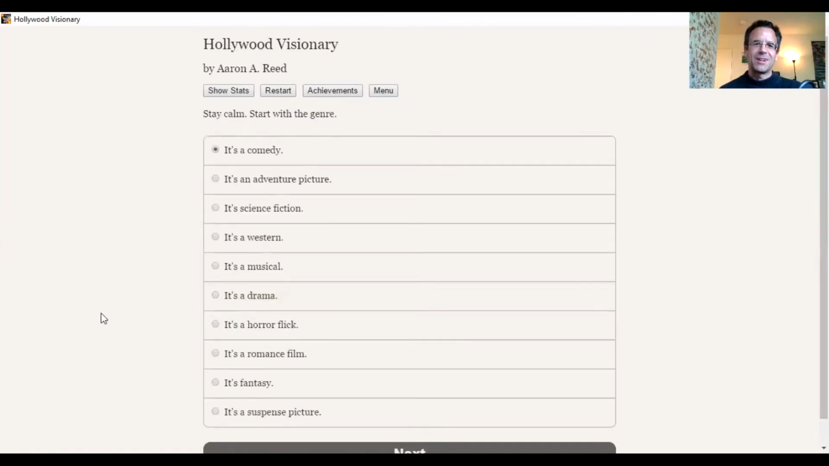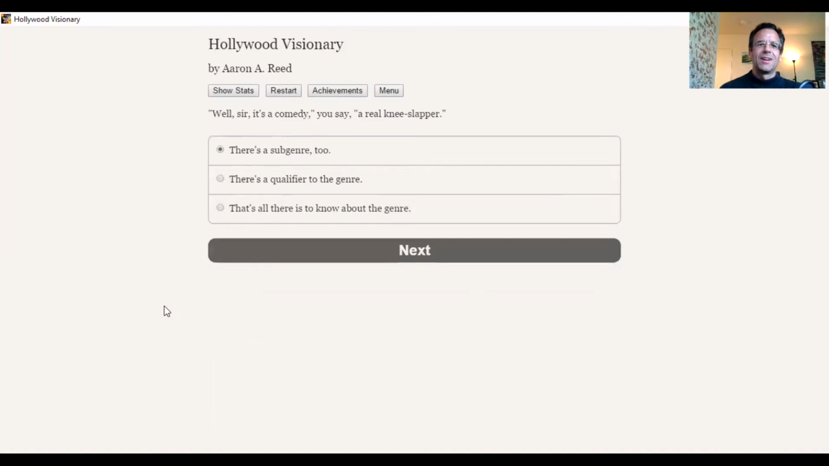Loading. All right, we have to pick our genre. Again, assuming this is 2021, what genre would be the worst decision here? I would say a comedy. A comedy is probably the dumbest thing to pitch to a major studio today because it's simply not a thriving genre. So let's say comedy. Bad choice. A real knee slapper. And then you want to say whether there's a subgenre, a qualifier, or that's all there is to know.